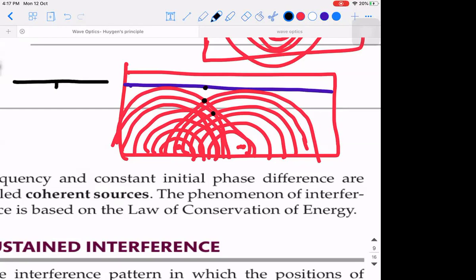Then can I say, you will have a wet spot, you will have a dry spot, you will have a wet spot, you will have a dry spot. Are you guys able to visualize this? So where will you have the wet spot? You will have the wet spot whenever those two ripples are meeting. Right? So if those two parts which are meeting fall on the paper, you will have a wet spot. There are certain spots where they are not meeting. When they are not meeting, you are going to have a dry spot.